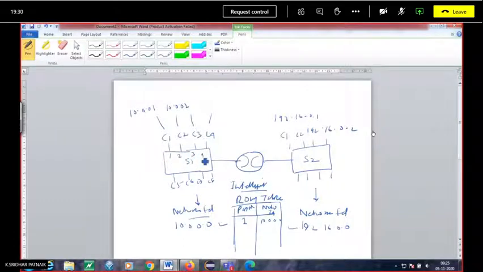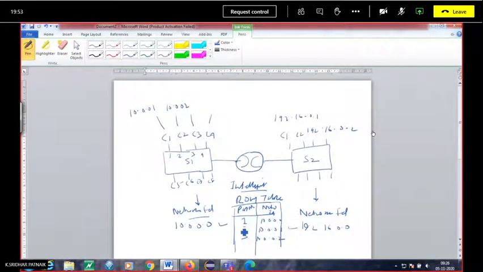Port 1, port 2, port 3, port 4 like this. Different machines C1, C2, C4 up to C8 have their own IP addresses, 10.0.0.1, 10.0.0.2. This will be in the table.